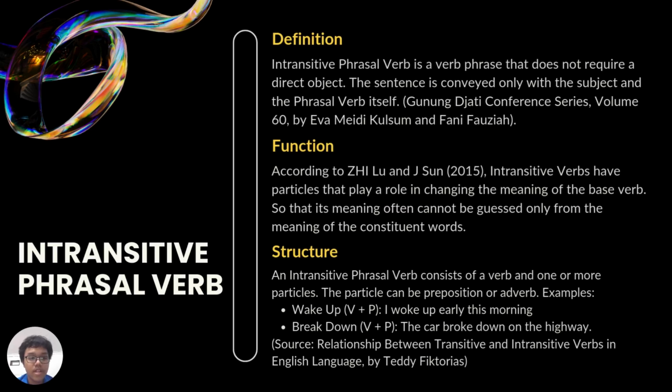So let's get on to the two main types of phrasal verbs. First one is intransitive phrasal verbs. The definition is that intransitive verb is a verb phrase that does not require a direct object. The sentence is conveyed with the subject and phrasal verb itself. The source is from Gunung Jati Conference Series, Volume 60 by Eva Meldikosum and Fani Fauzia.